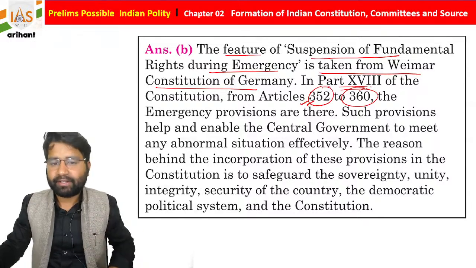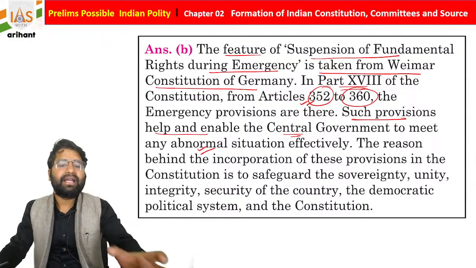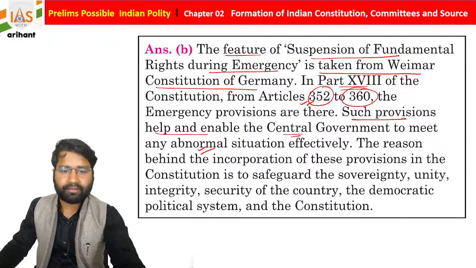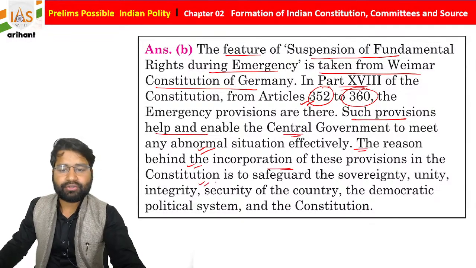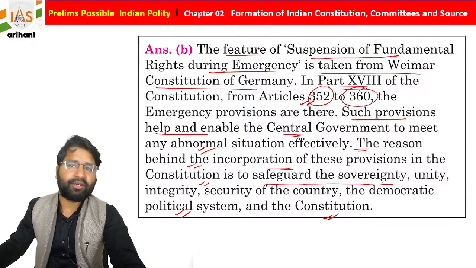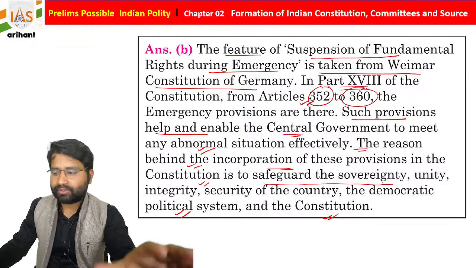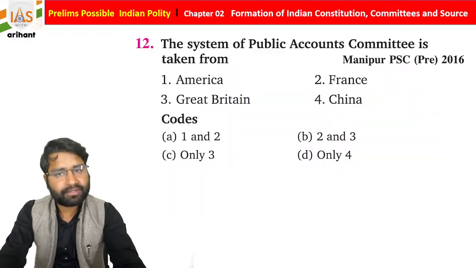This provision helps and enables the central government to meet any abnormal situation effectively. The reason behind incorporating these provisions in the Constitution is to safeguard the sovereignty, unity, integrity, and security of the country, the democratic political system, and the Constitution of India, students. This is also important. Just try to note it down.